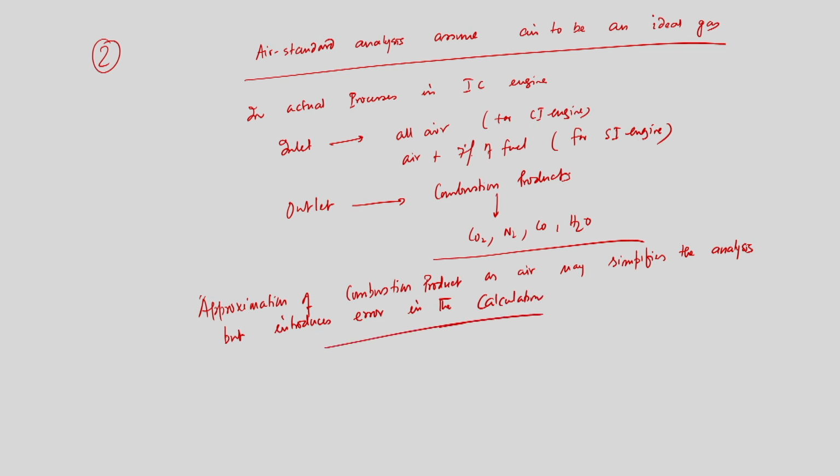That means if we use the ideal gas relationship considering the combustion product to be air while calculating pressure and temperature at the end of the expansion stroke, maybe we will be making some mistake, and for that reason maybe we are underestimating the thermal efficiency of an internal combustion engine. Fine.